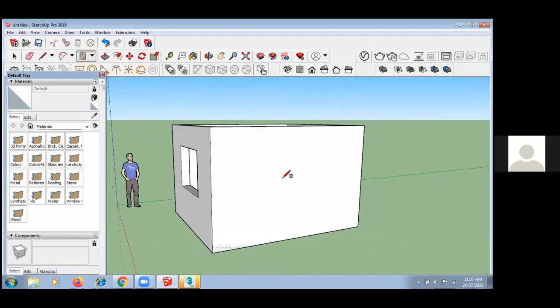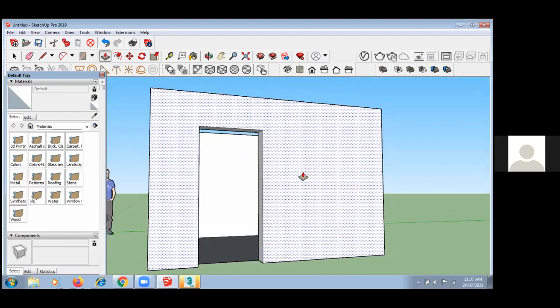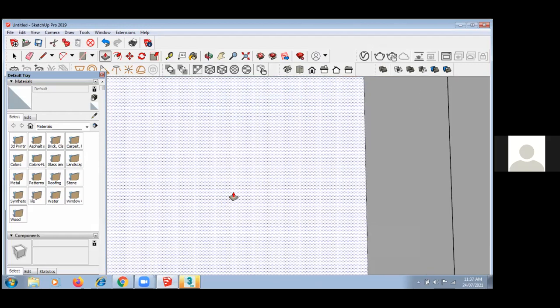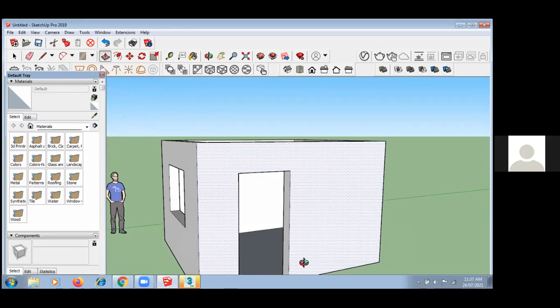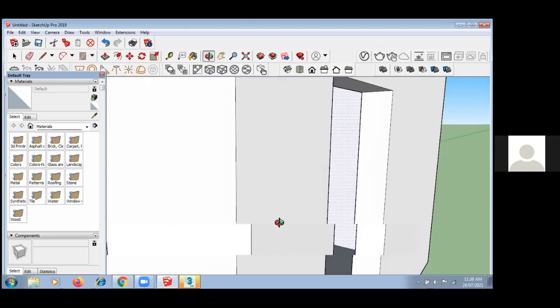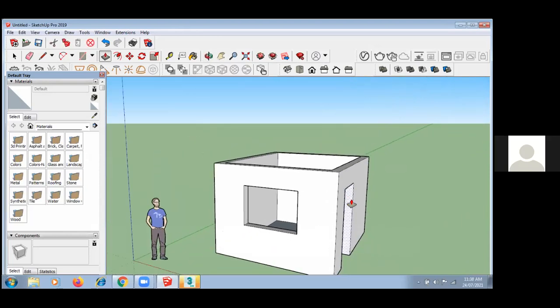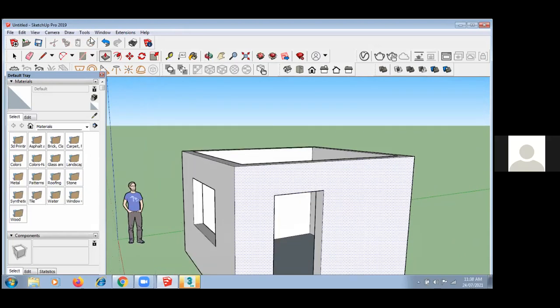Now again, I'm showing you the same thing. I am creating one more door. Again here, push and pull on the edge. So now you can see this. Now I can go inside also. This is like a game environment, guys. In PUBG and all, we are going inside and rotating and all, right? Yes, sir.